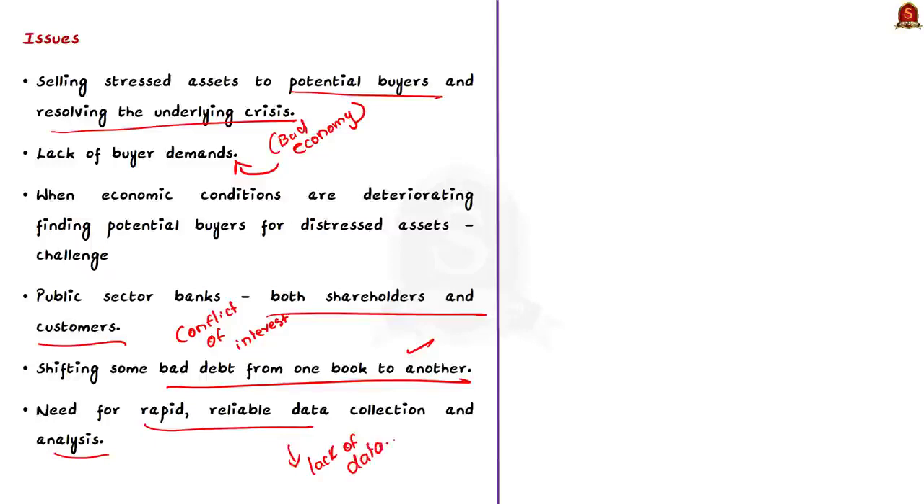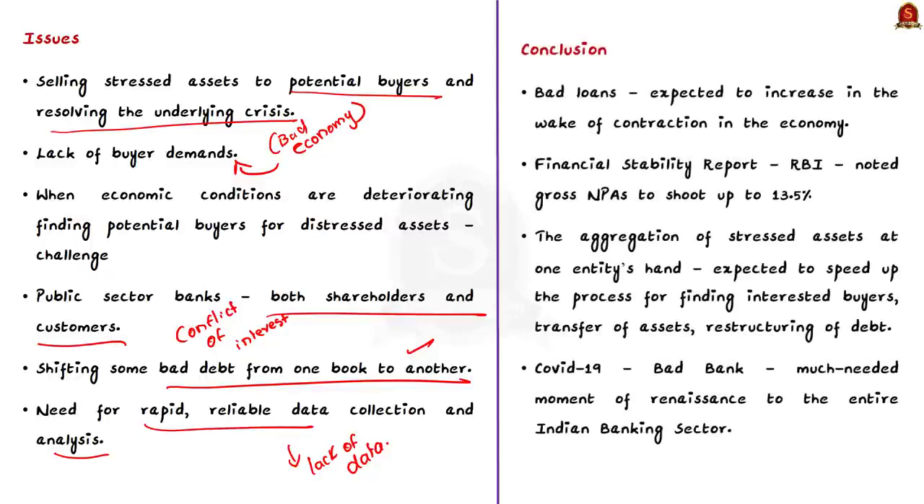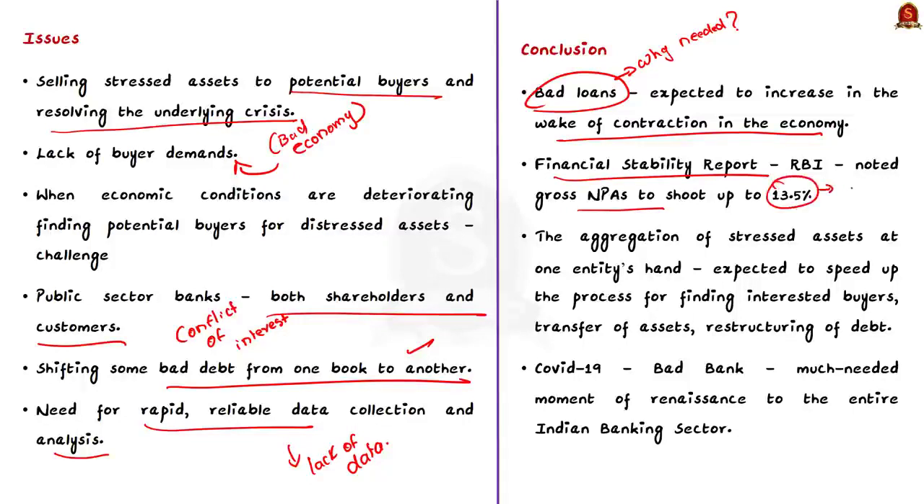Now we have seen the issues associated with bad banks. Now let us understand why the move is a much needed one, especially in the current economic situation. Bad loans in the system are expected to increase in the wake of contraction in the economy and the problems faced by many sectors. The RBI noted in its recent financial stability report that the gross non-performing assets of the banking sector are expected to shoot up to 13.5% of advances by September 2021 from 17.5% in September 2020.